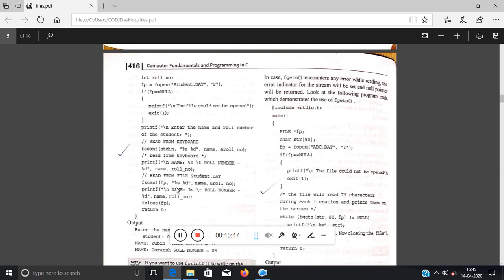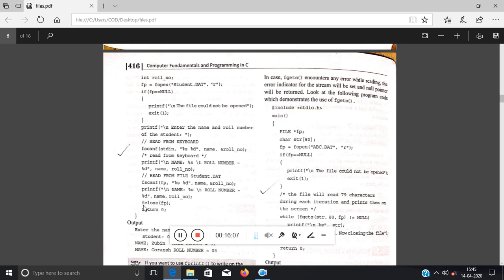So it will scan the name and roll number from fp, or I can say fp points to student.dat, so from student.dat. Now, if you want to print, then you can also use fprintf, fp, %s %d name roll number, or you can use simply printf.